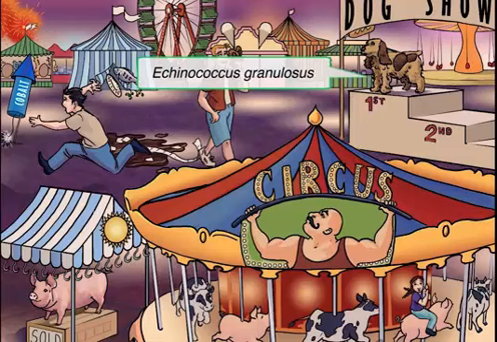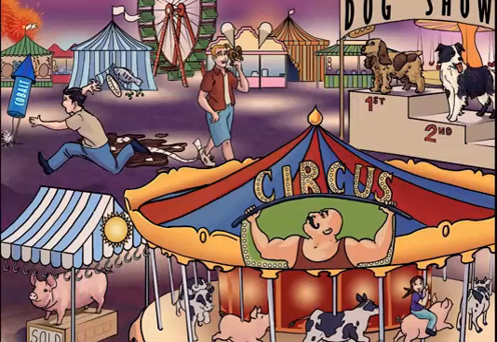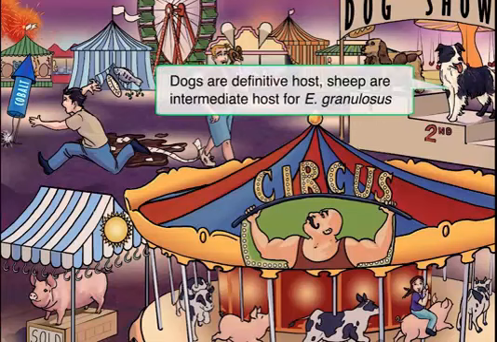The second place dog is a sheepdog, and we made it so because even though the dogs are the definitive hosts, sheep are the intermediate hosts. So we have a sheepdog to remind you of sheep.